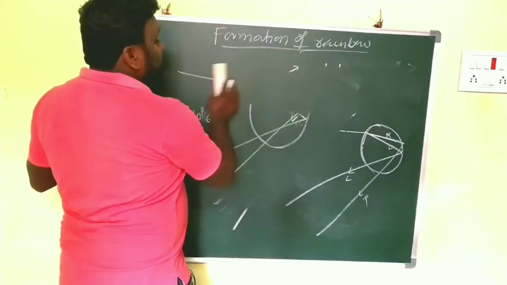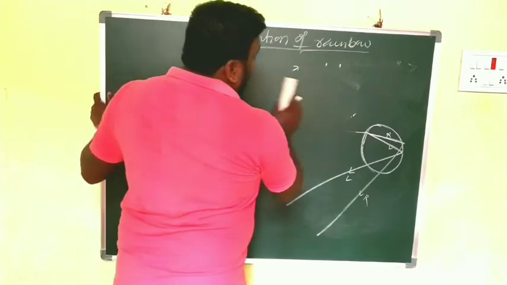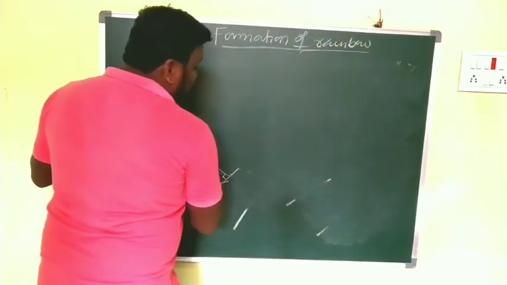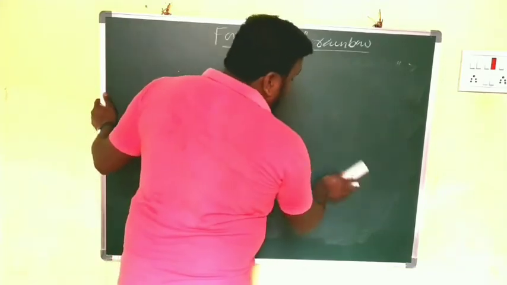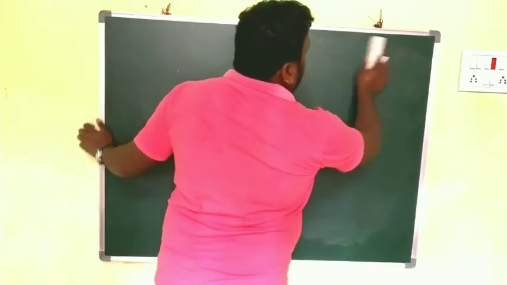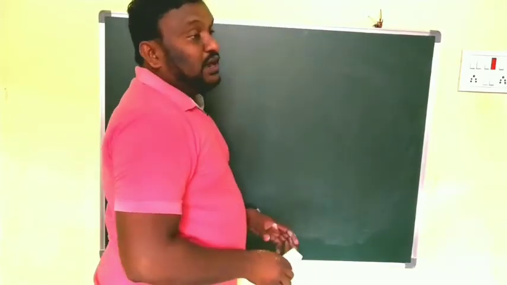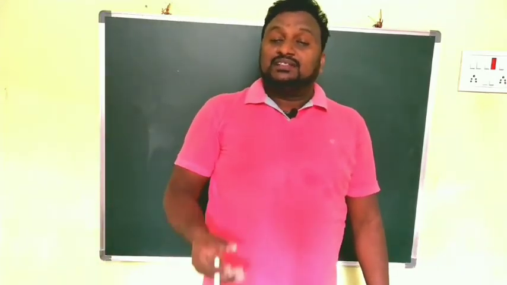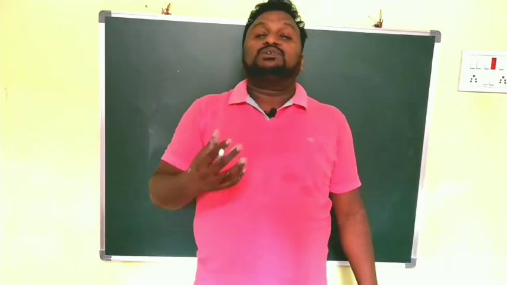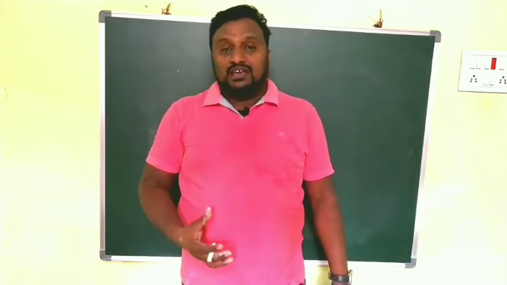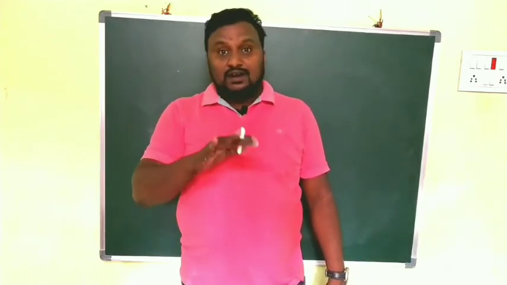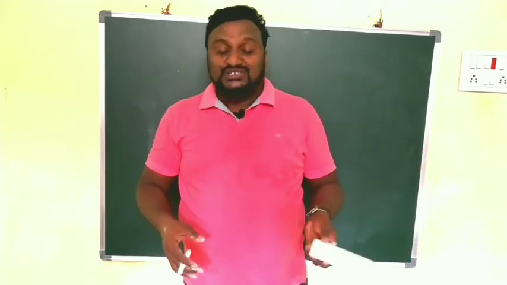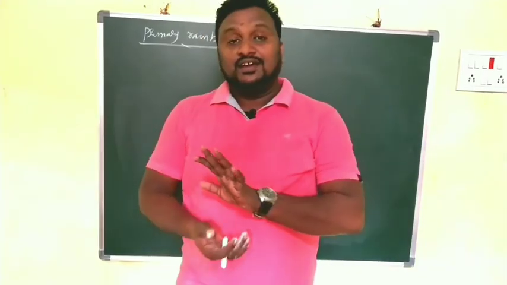In our daily life, sometimes we can observe the rainbow very colorful, bright and clear, but sometimes the rainbow is there but we are unable to see it clearly.